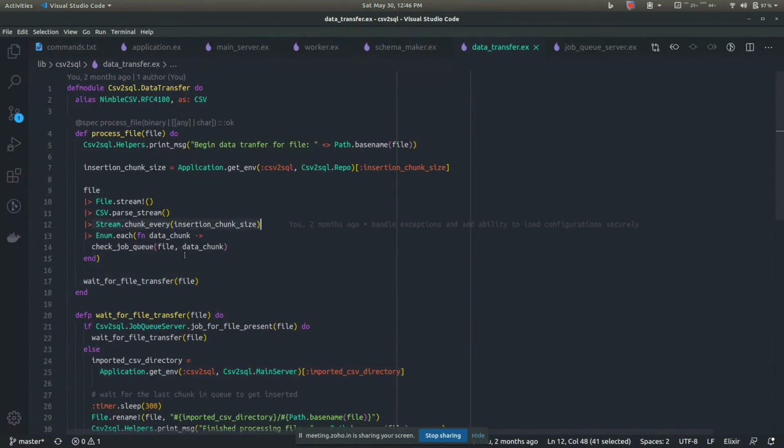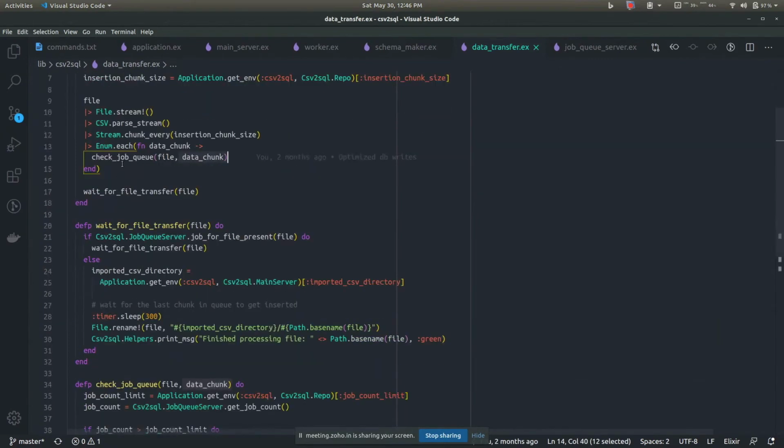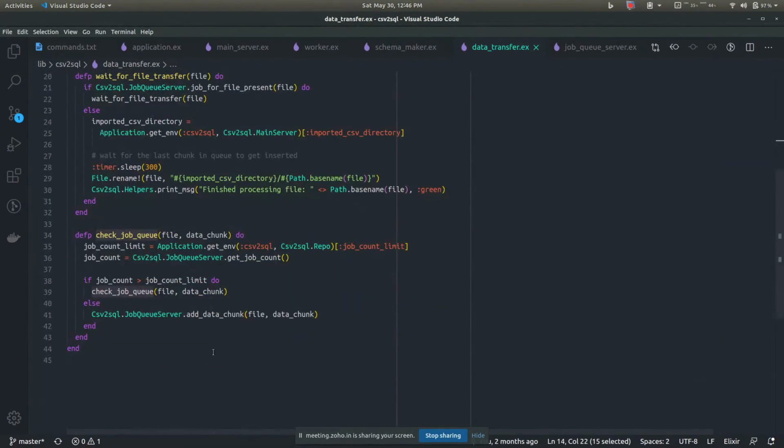Once we pick up a chunk, we give that chunk to this function, check job queue, and we tell it the file to which that chunk belongs. Say for file 15, I am giving you a chunk. So the check job queue method is called, and it checks the queue. By default you can set the queue size using environment variables. By default it is 10.